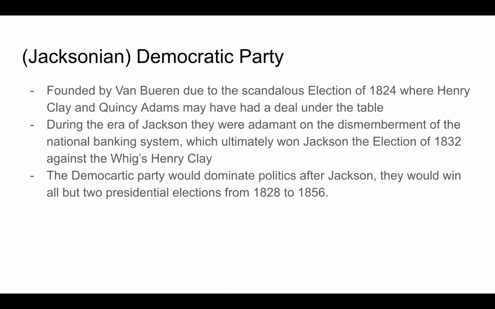During the era of Jackson, they were adamant on the dismemberment of the national banking system, which ultimately won Jackson the election of 1832 against the Whigs' Henry Clay. The Democratic Party would dominate politics after Jackson, and they would win all but two presidential elections from 1828 to 1856.